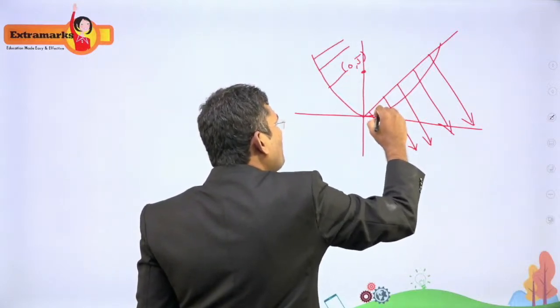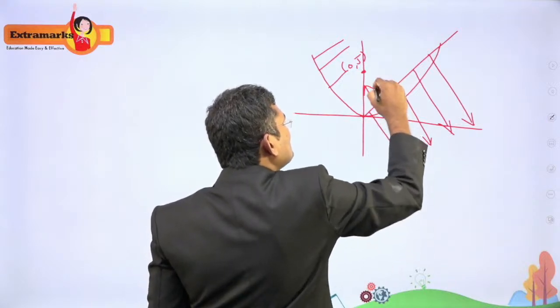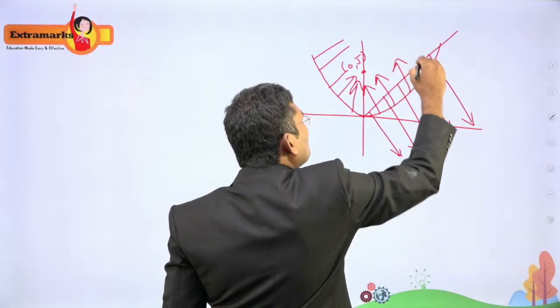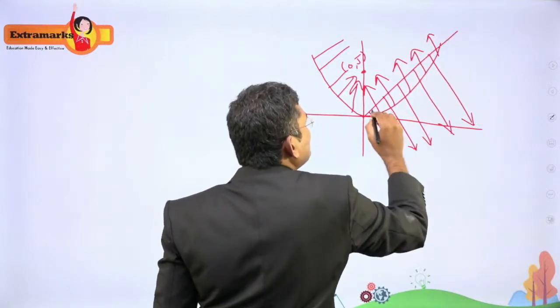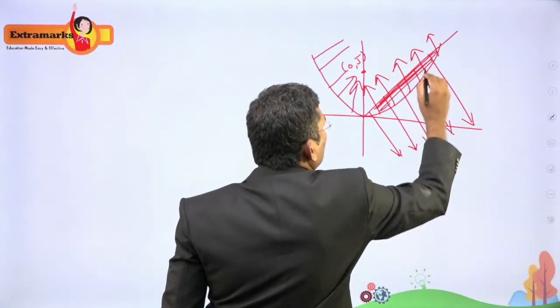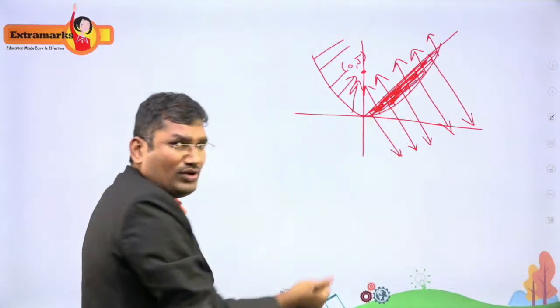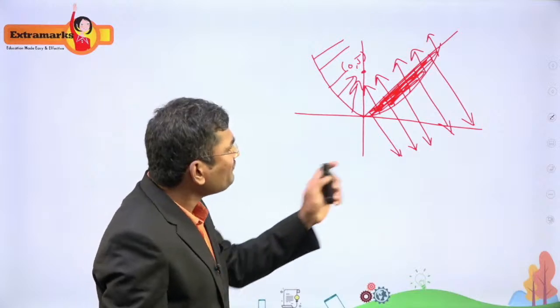So what is the common region? It is satisfying the inner region of the parabola. Inner region, inside of the parabola. So the common region is this only. This is the common region which is satisfying at a time. Right, common region. So we have to find the area of this.